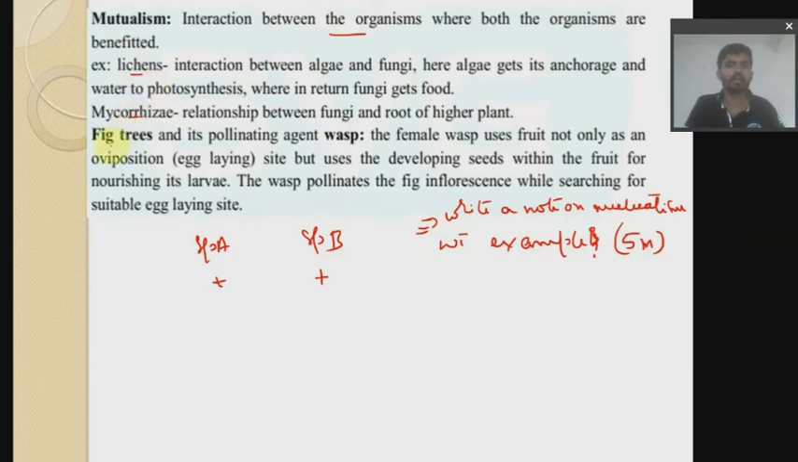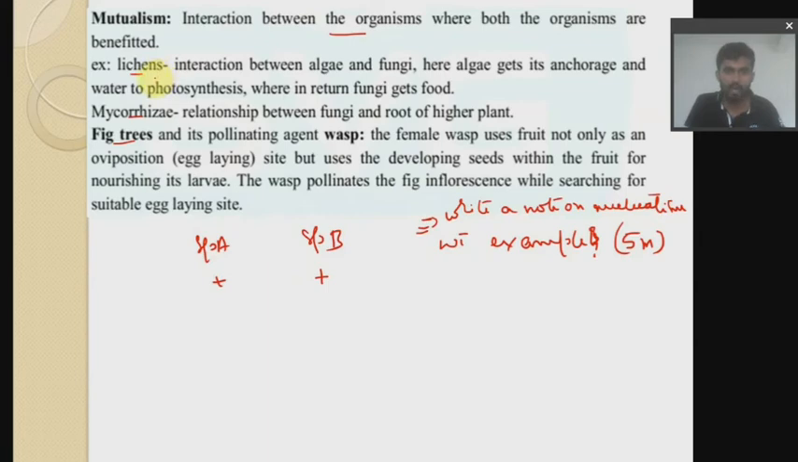Lichens, mycorrhiza, fig, all these examples, like pollinating wasps, pollinating insects and the flower. You can give such kinds of examples. Or bee and the orchid, that you can also do. So lichens, how do you have to give the example? Take lichen, but don't just write "example: lichen."